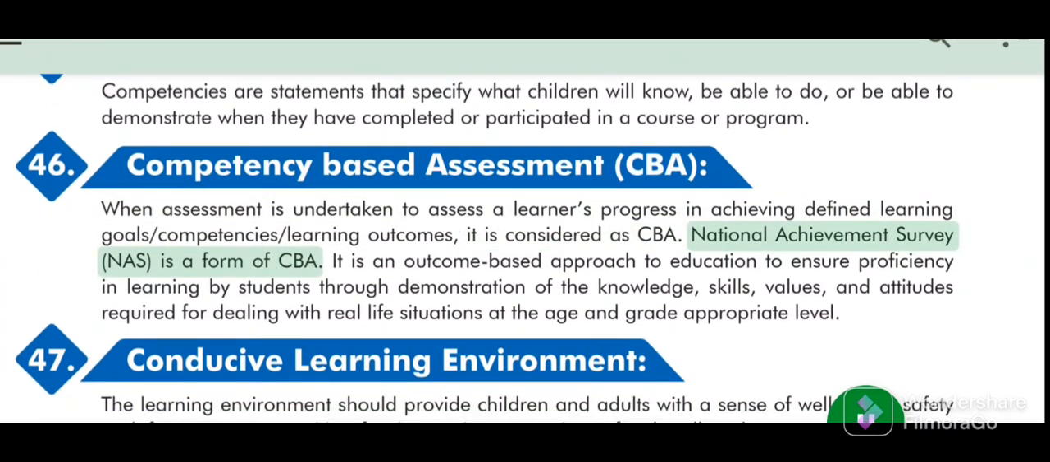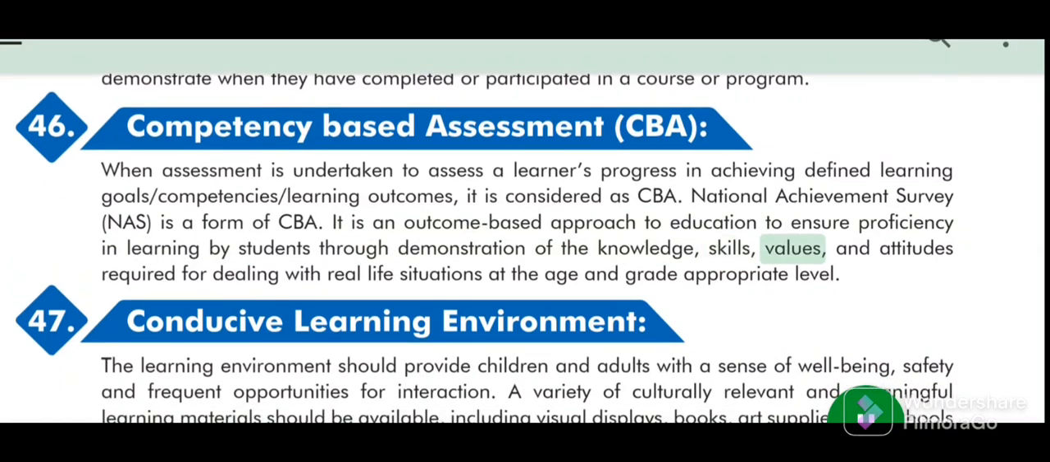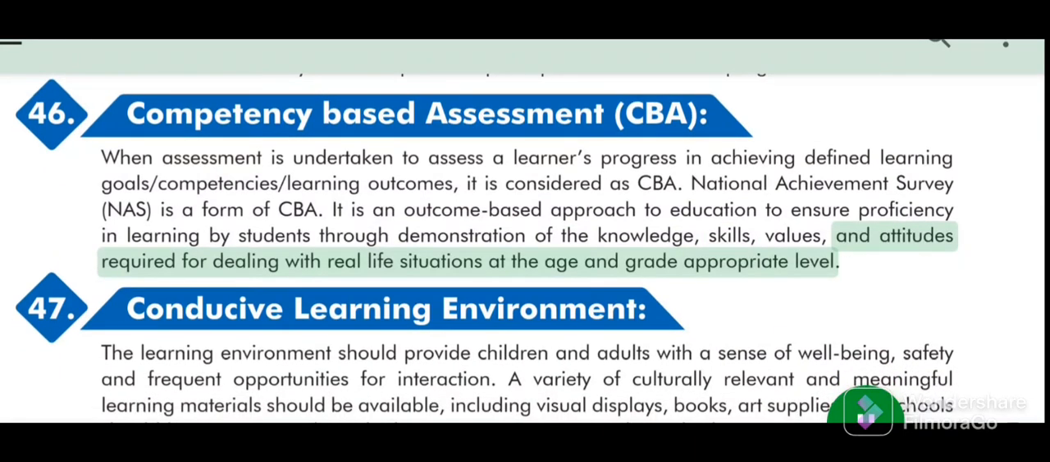National Achievement Survey (NAS) is a form of CBA. It is an outcome-based approach to education to ensure proficiency in learning by students through demonstration of the knowledge, skills, values, and attitudes required for dealing with real-life situations at the age and grade-appropriate level.